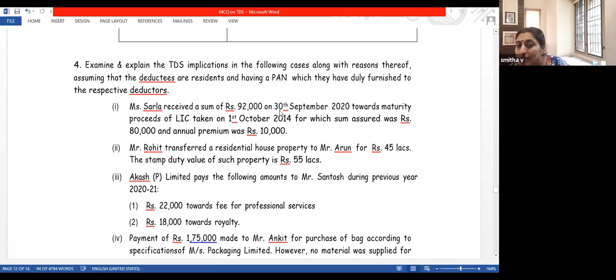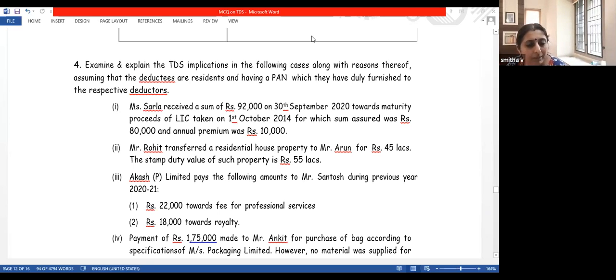Did you understand the question? Sarala had paid 10,000 to the insurance company, 6 installments, which will come to 60,000. And now she is receiving 92,000. Although the policy was for 80,000, we know that there is something called bonus. If you have studied insurance company final accounts, there is bonus and all. So everything added together, now she received 92,000 from the insurance company. The question is whether the insurance company has to deduct TDS.